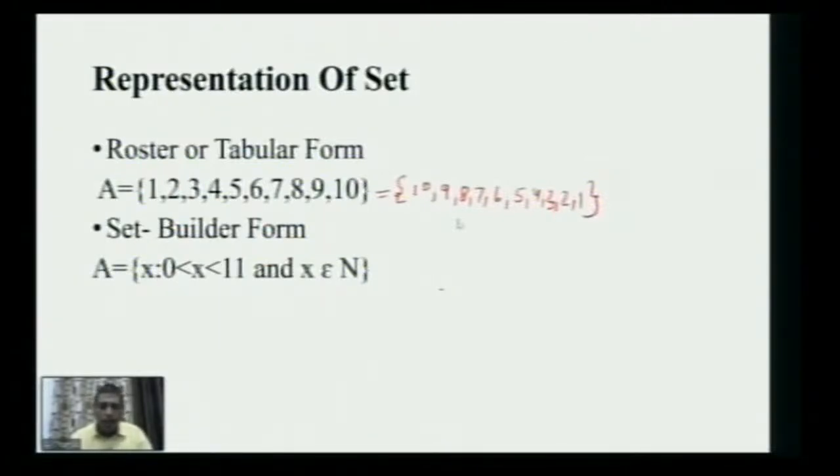Now if I want to represent the same set in the set builder form, I'm going to use the same letter A. This A is not the only letter I can use. I could have used another capital letter B also, as I told in the beginning. To name any set, we use a capital letter. Then equals to, then we use the braces.